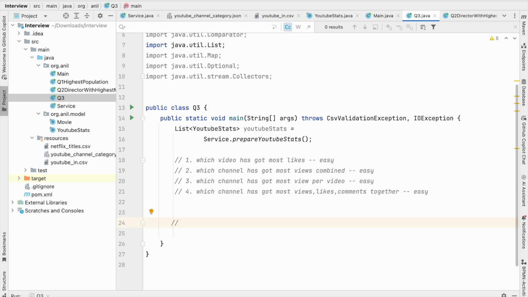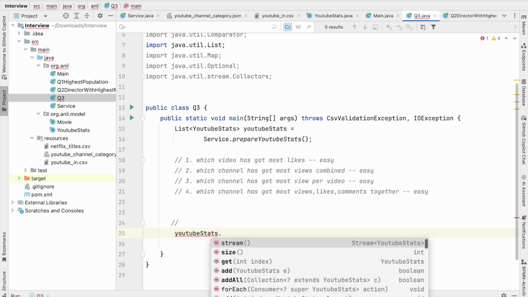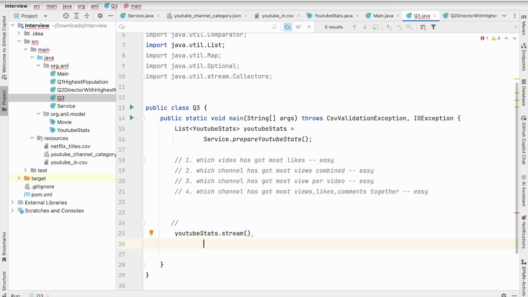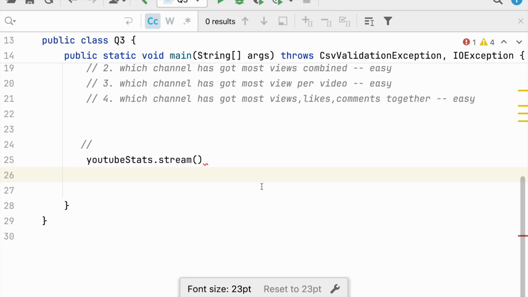We have to find the video which has got the most likes. So it's very simple. We have to just do a max by on the likes parameter. So okay, let me just open the YouTube stats stream. First let me go into the presentation mode so that it is visible on your mobile as well.